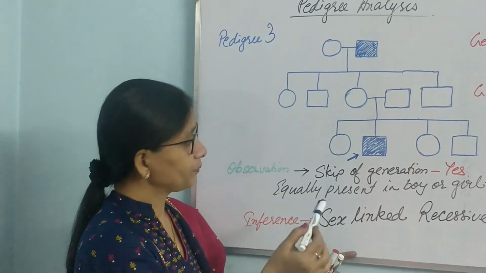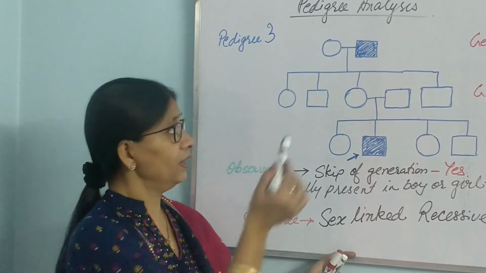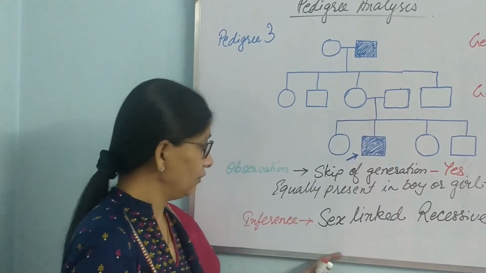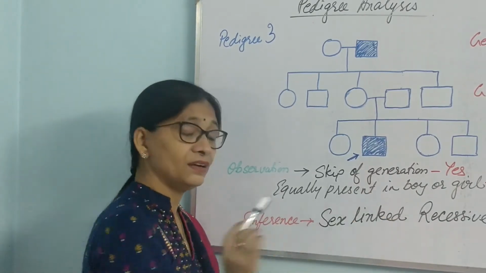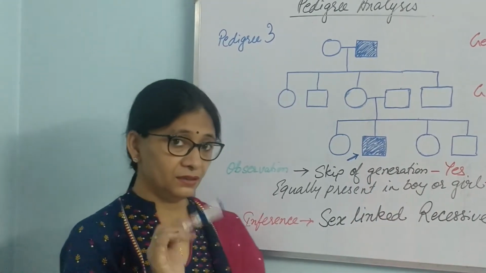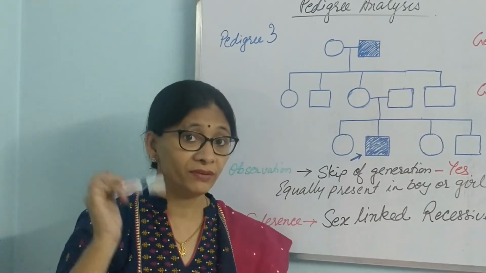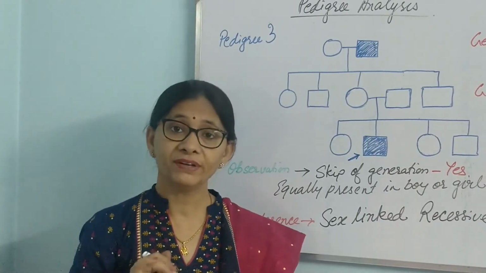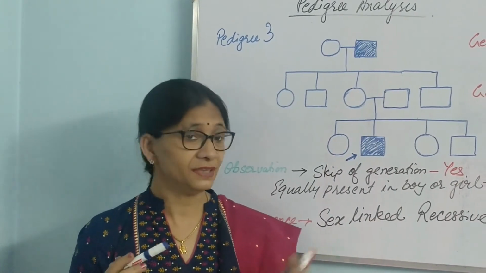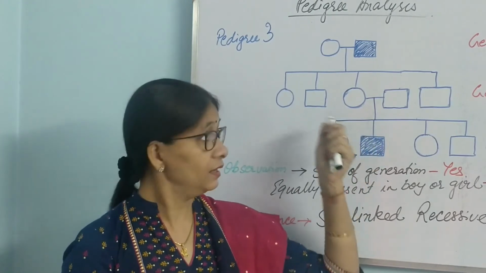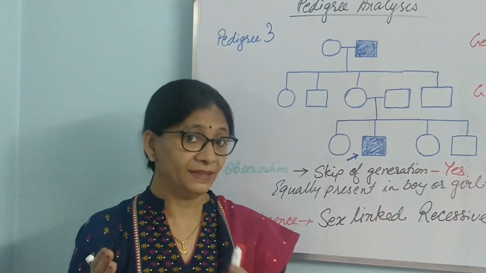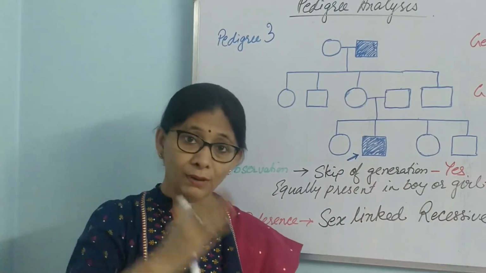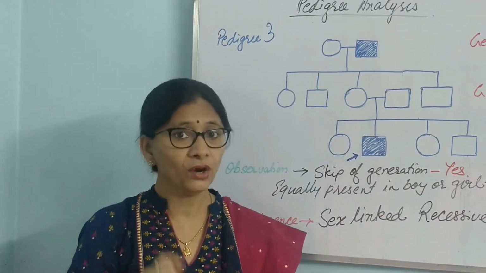Then secondly, is it dominant or recessive? Again, it is recessive because there is a skip of generation. So our inference is this disease is a sex-linked recessive disease. Now, this is the interesting disease that I was talking about, Queen Victoria. Examples of such diseases are hemophilia and colorblindness. Queen Victoria had this disease, and since she was female, she had 2 X chromosomes, and one X chromosome was recessive. She had a dominant, a good X chromosome which masked this character. She did not have any problem.